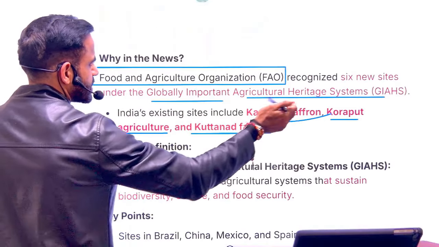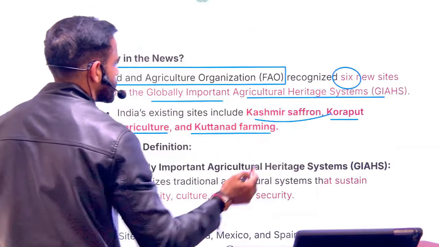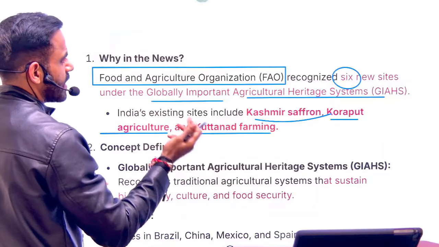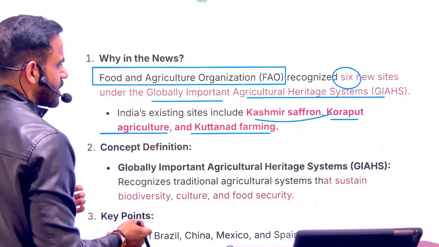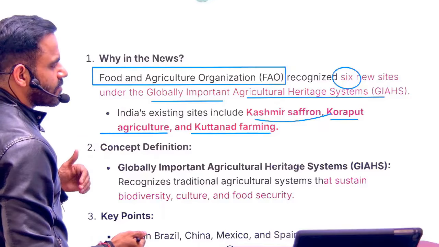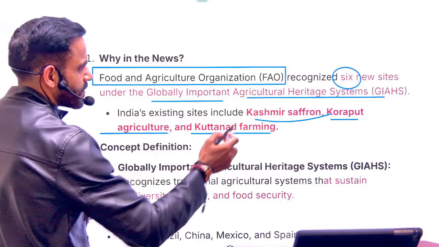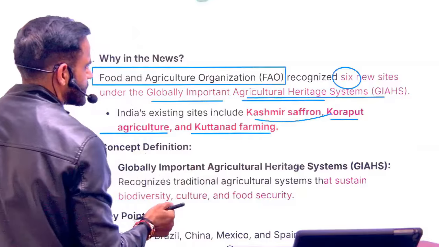Why was it in news? Because recently 6 new sites were added. You need not mug up the names of those sites, but you need to understand that it is a program of FAO, and what is the purpose behind it? The purpose is to focus on the unique agricultural heritage system.